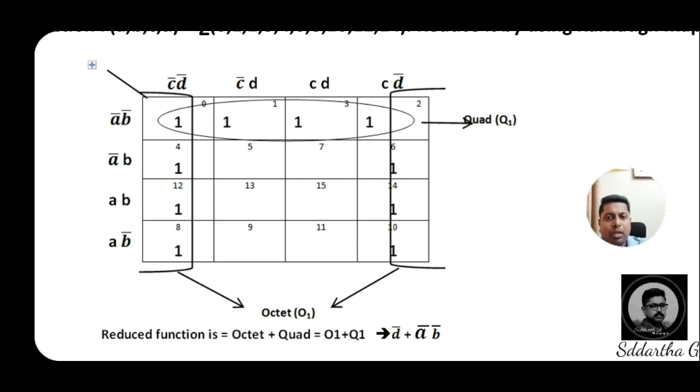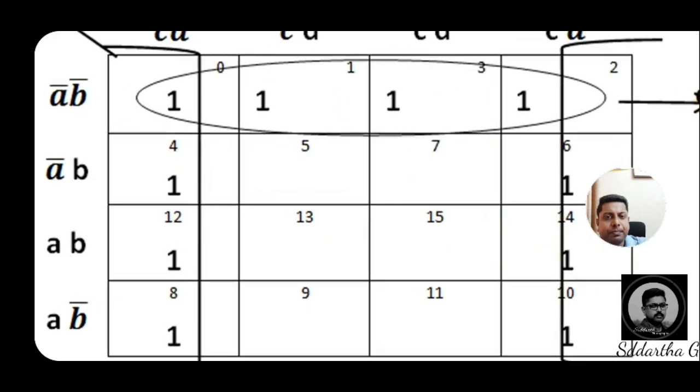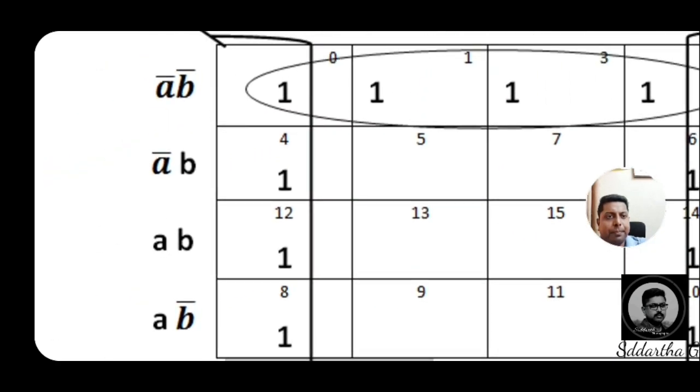See, A bar B bar is cancelled with A B, complemented variable. Here A bar B is cancelled with A B bar. A bar is cancelled with A, B is cancelled with B bar. Or like this also we have a chance to cancel. 2A bar and 2A cancelled.